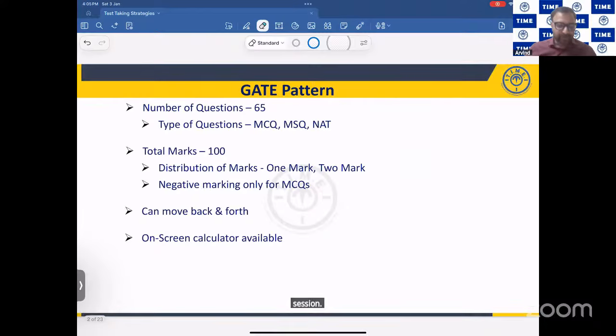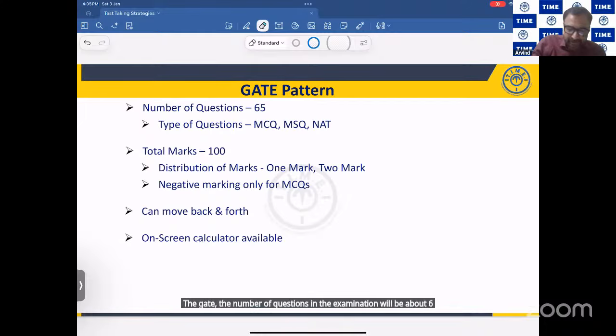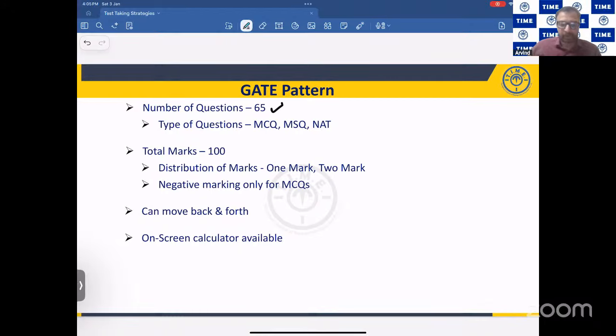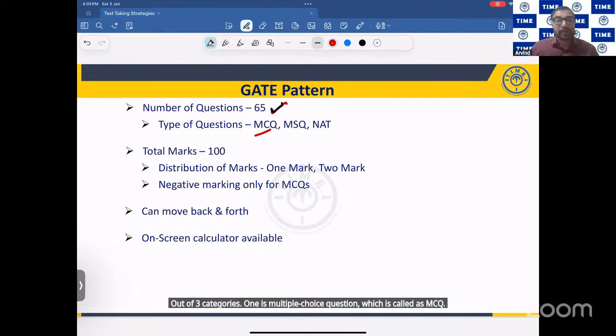As you are aware, the number of questions in the GATE examination will be about 65 questions. These 65 questions are of two or three categories. One is multiple choice question, which is called MCQ. Next, multiple select questions, that is MSQ, and numerical questions, which is called NAT. Now, these questions are in three areas. What are those three areas? That we'll be seeing in the next slide.